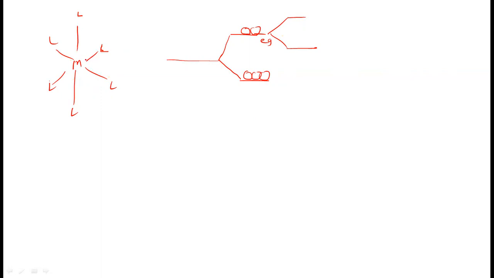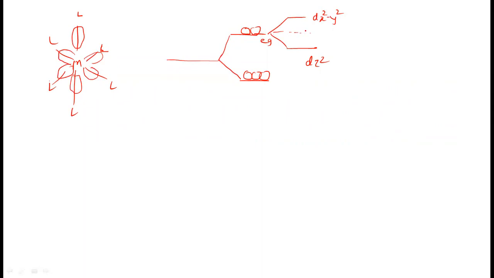So the effect of the four ligands will be more on the dx square minus y square orbital, and the effect of the two ligands will be less on the dz square orbital. Hence, there is a decrease in the energy level of the dz square orbital and an increase in the energy level of the dx square minus y square orbital. So this type of splitting of the degenerate Eg orbital will take place.